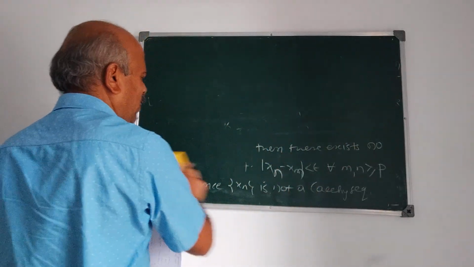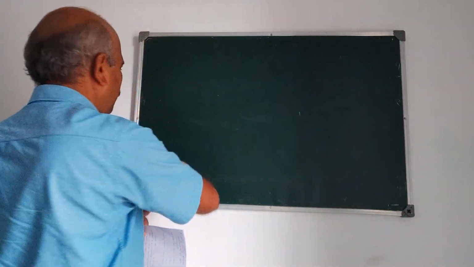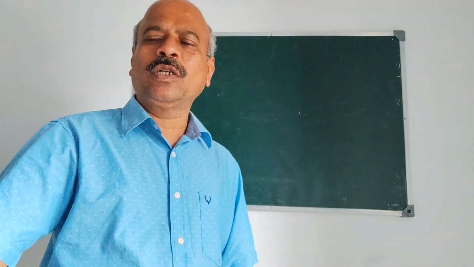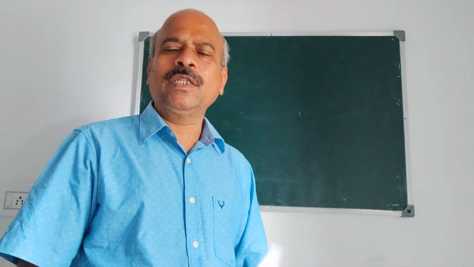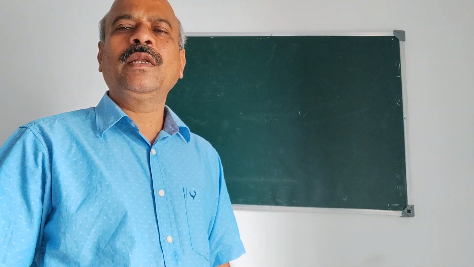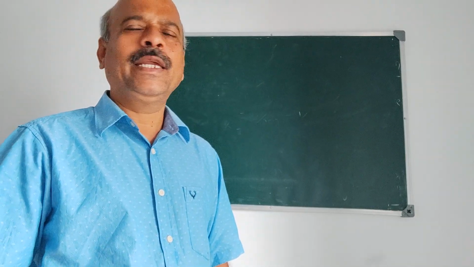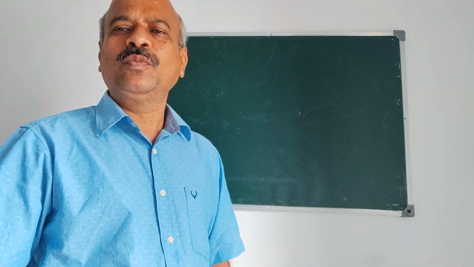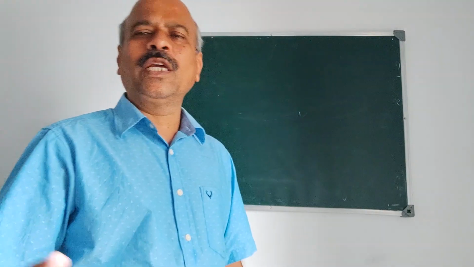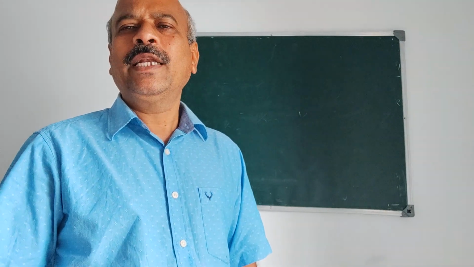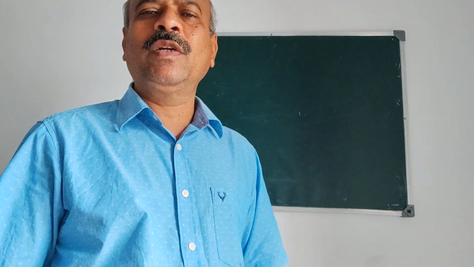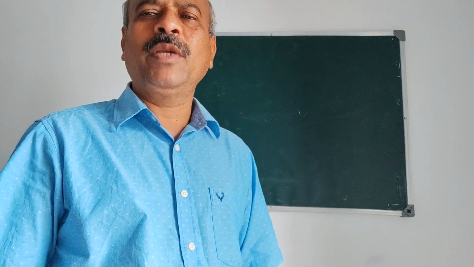Try to solve some more examples here, and I give some problems as exercise on Cauchy sequences. This completes Cauchy sequences. Last in sequences only one definition is left. That is limit superior, limit inferior. I take that one in the next video. Limit superior, limit inferior, and one or two theorems on that limit superior and inferior. That completes sequences. And I think it is better to give one assignment on these sequences. I give that in next period. Thank you.